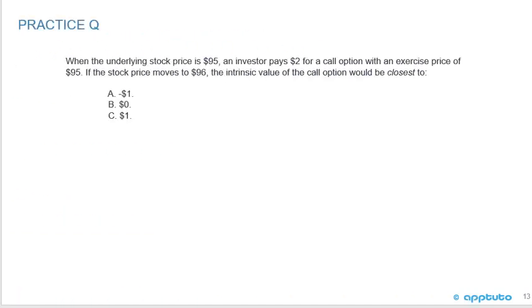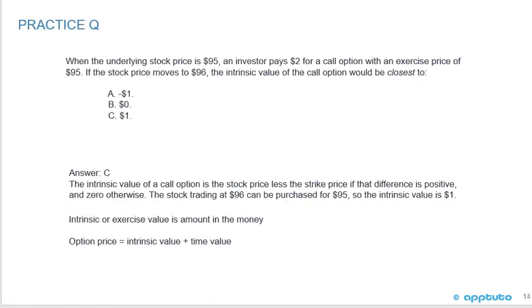Okay, here's another practice question. When the underlying stock price is 95, an investor pays $2 for a call option with an exercise price of 95. If the stock price moves to 96, the intrinsic value of the call option would be closest to A, -$1, B, $0, or C, $1.